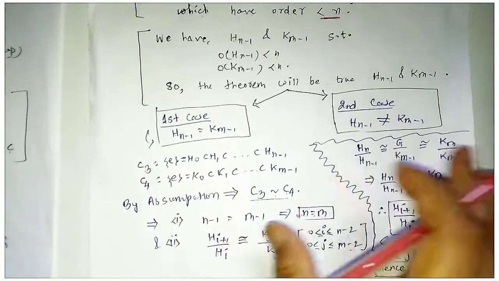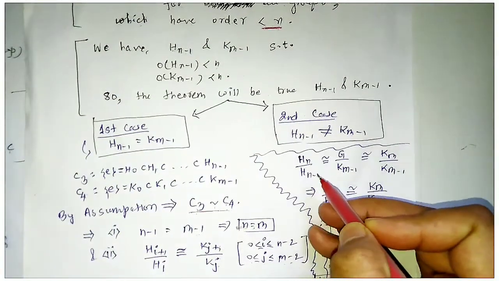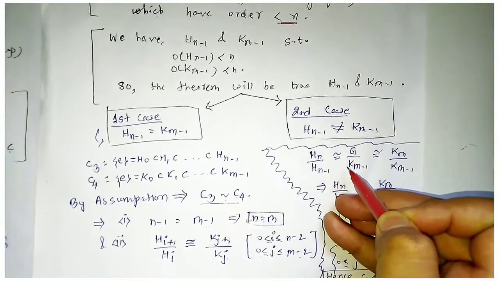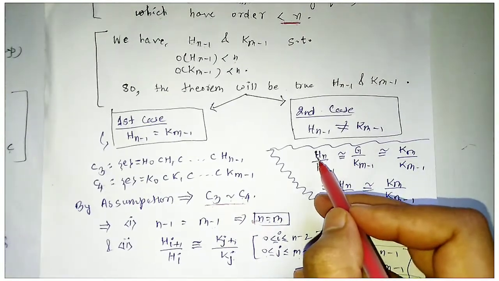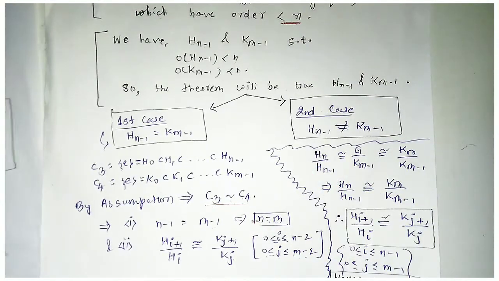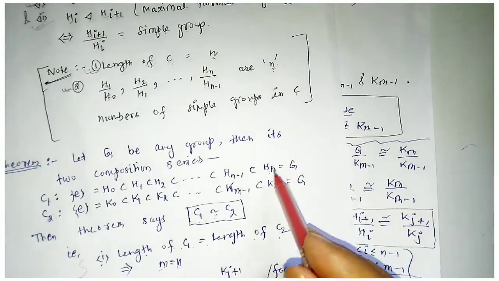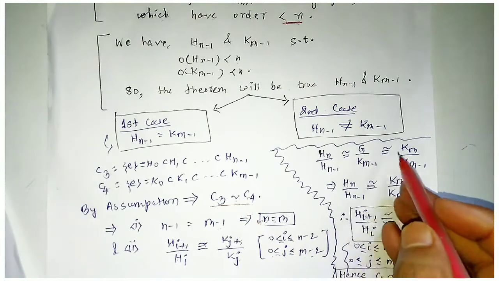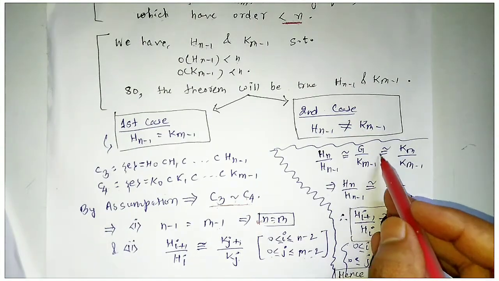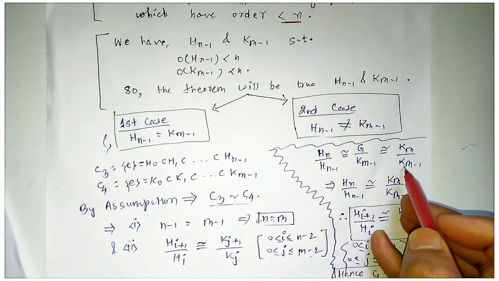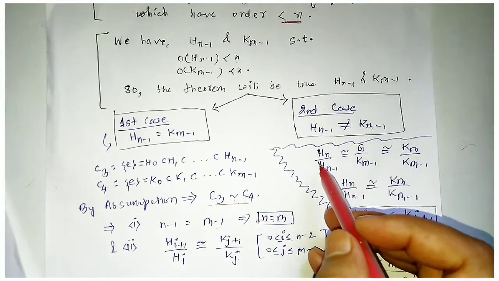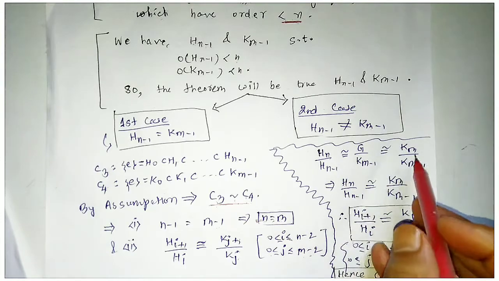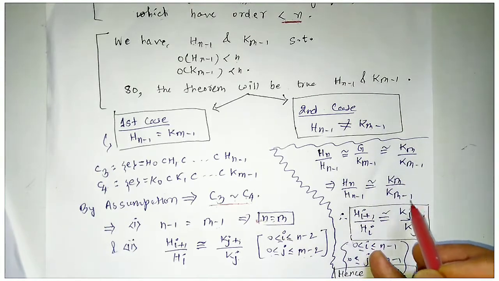So here Hn upon Hn-1 is isomorphic to G upon Km-1 because Hn is equal to G. From here Hn is equal to G and G is equal to also Km, so this will be isomorphic to Km upon Km-1. So we have got that Hn upon Hn-1 is isomorphic to Km upon Km-1.